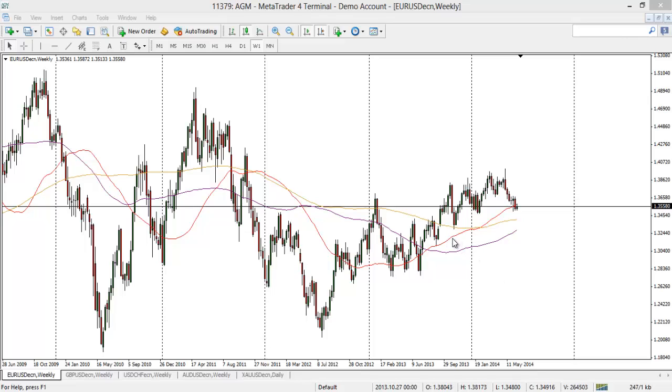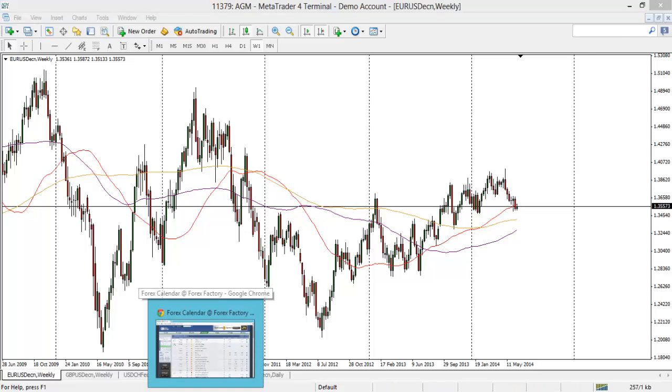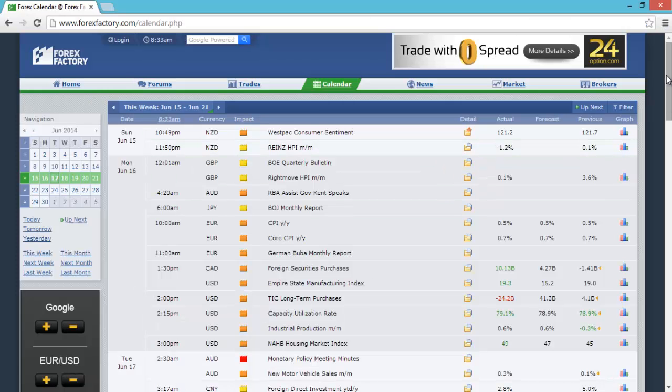For any new followers out there, we have 3 moving averages on each of these charts. The red one is a 50 simple moving average, the purple 100 simple, and the gold is a 200 simple moving average. Okay, let's have a look at the weekly Forex calendar.